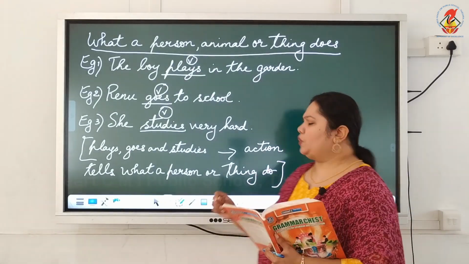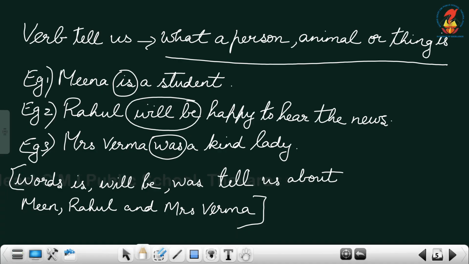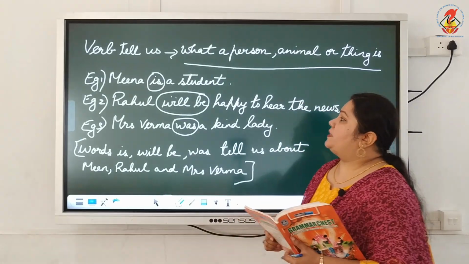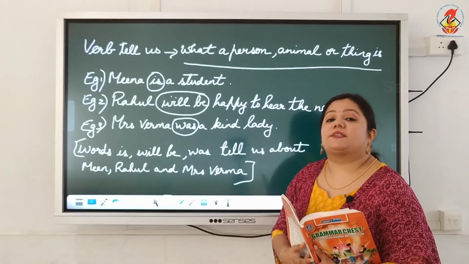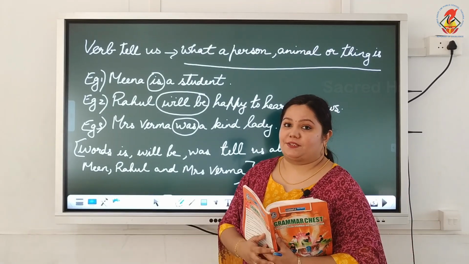Alright, now verbs also tell us what a person, animal or thing is. Alright, look at this. Meena is a student. The first sentence, Meena is a student. Here we are talking about Meena, and what is Meena in the sentence? Meena is actually a student, right?